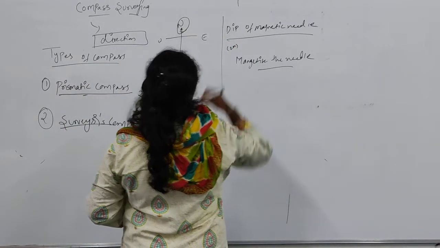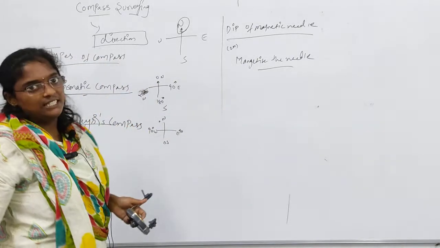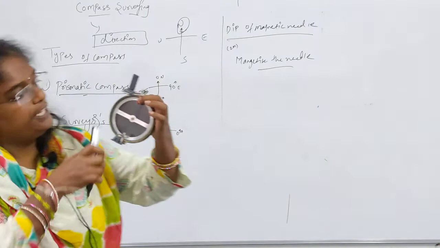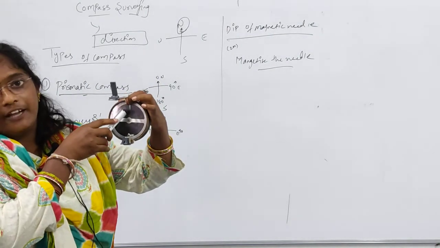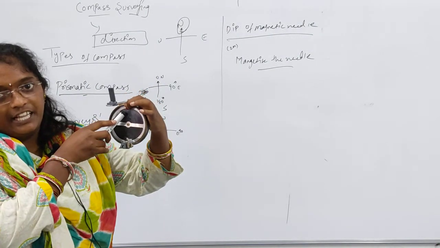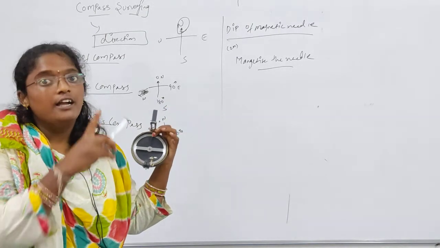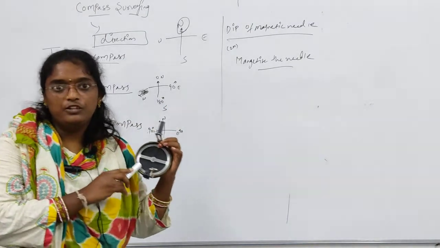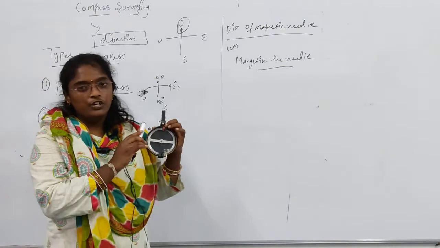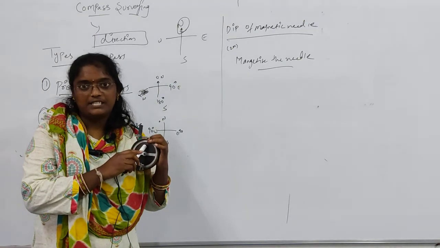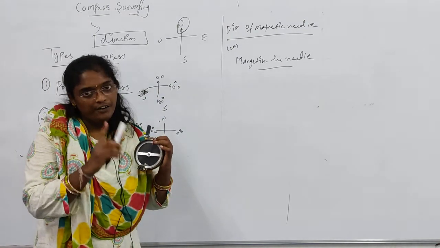For 2 marks I will be asking this one in the internal examination. See everyone, here you can see one black one, that is called a magnetic needle. Whenever you are starting anything using the prismatic compass, you need to check whether it is in a north direction or not.